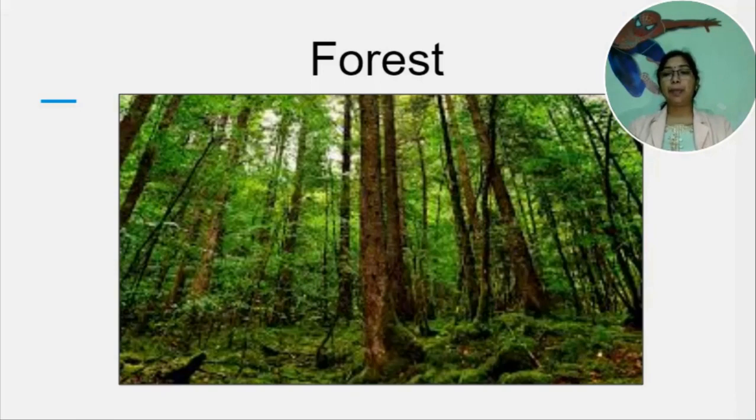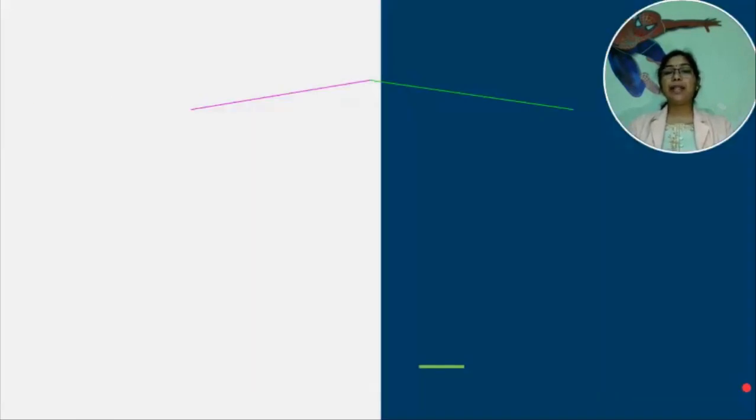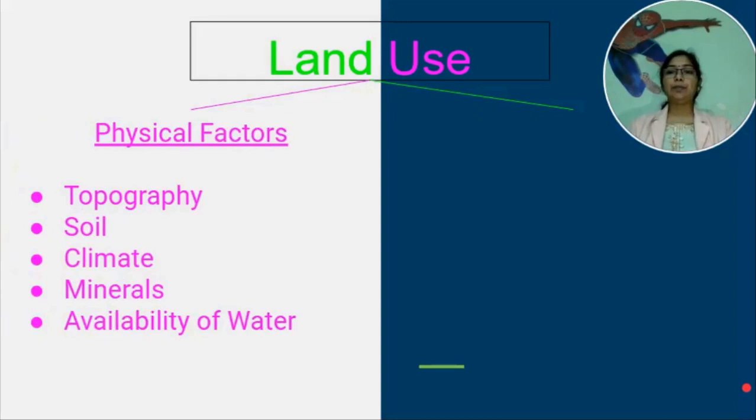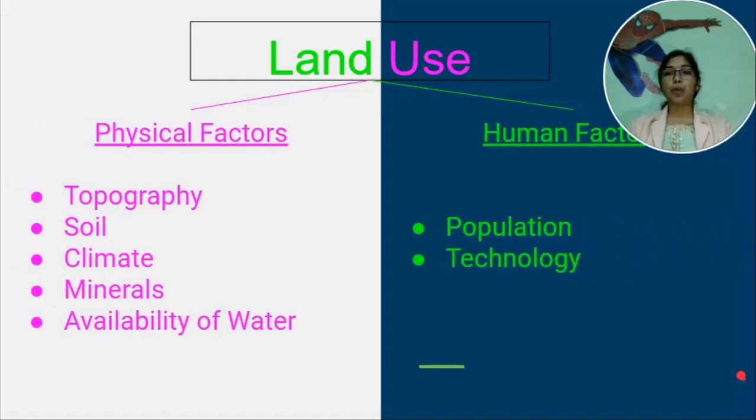called land use pattern. The use of land is determined by physical factors and human factors. Physical factors include topography, soil, climate, minerals, and availability of water. And human factors include population and technology.